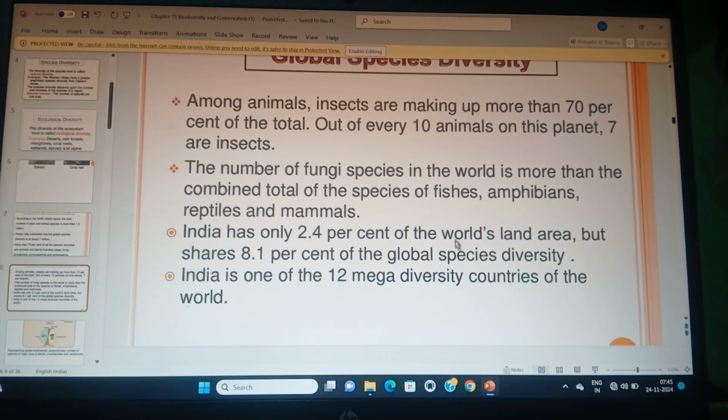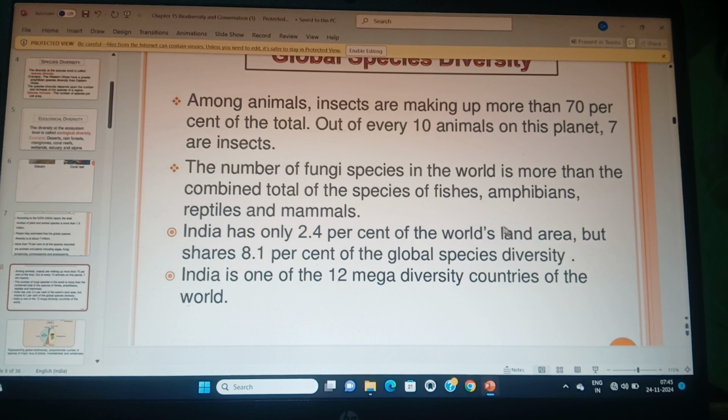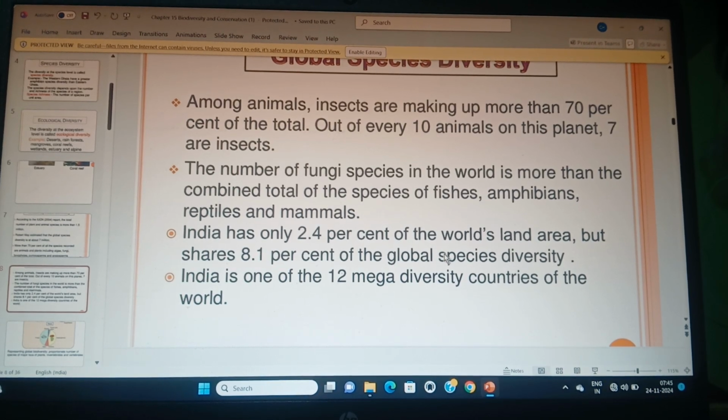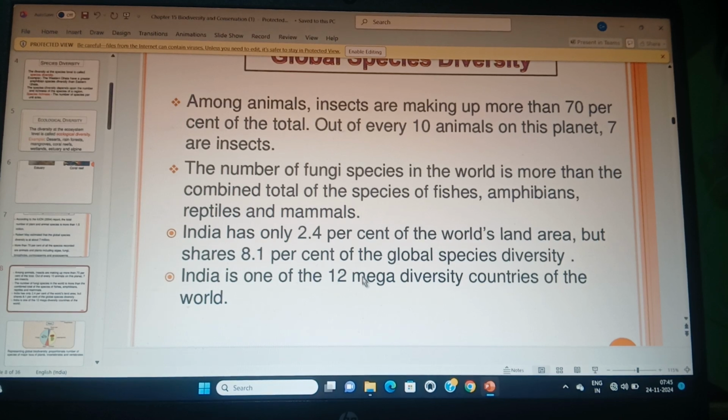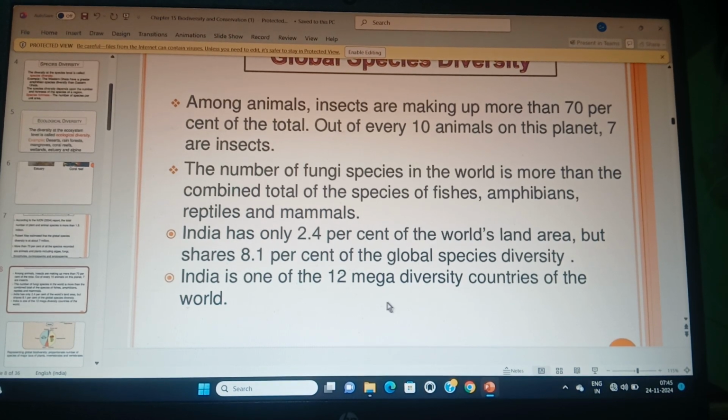So India is an ecologically, genetically and biodiversity-rich country. India is one of the 12 mega diversity countries. Mega means ज़्यादा, meaning India has more species diversity.